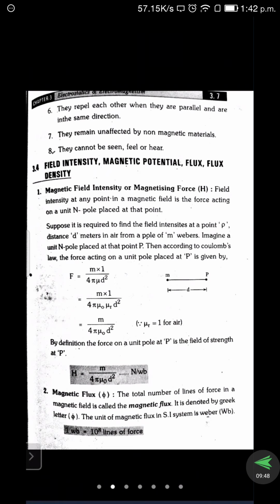According to the definition, field intensity at any point in a magnetic field is the force acting on a unit north pole placed at that point. Here we take a pole placed at a distance of d meters. A force acts moving from point P to M or M to P, and that is given as the force.